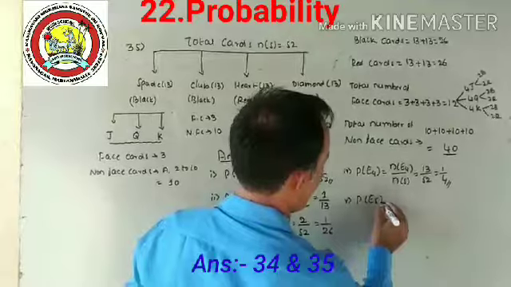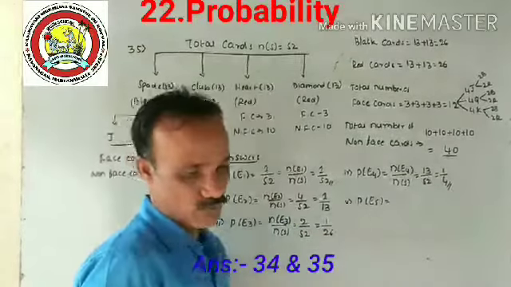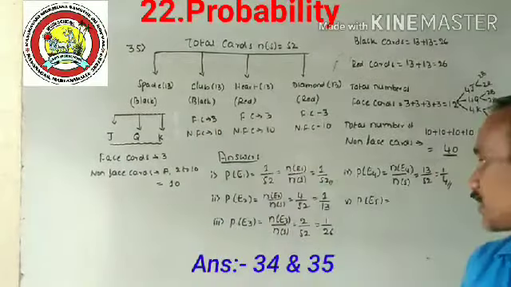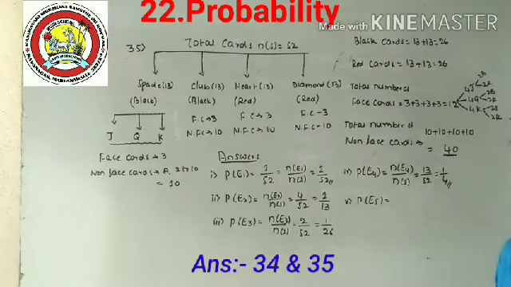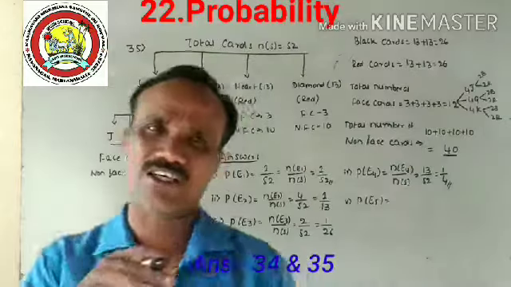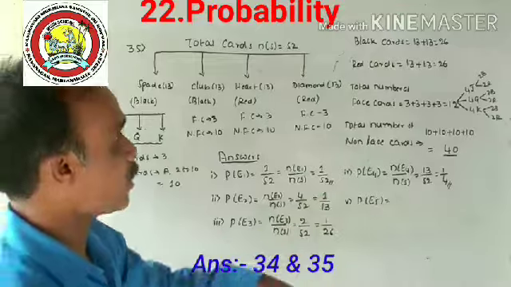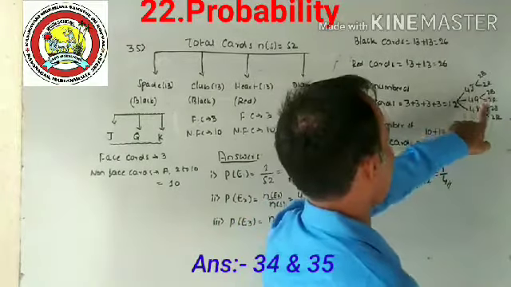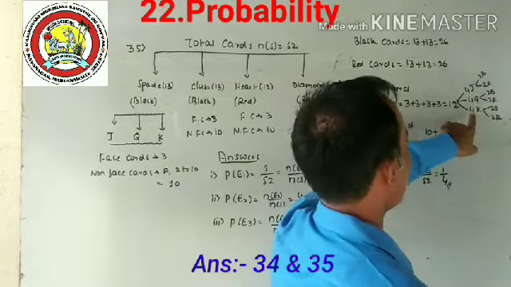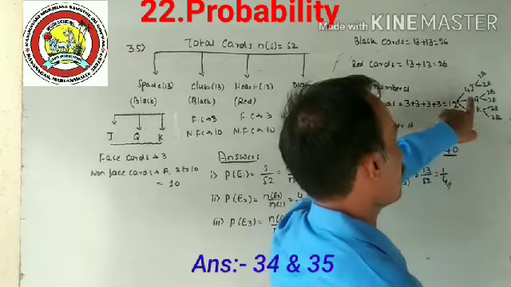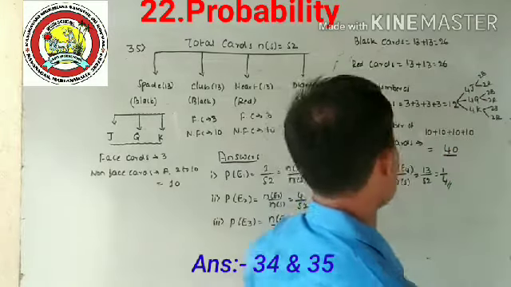So probability of event 5. Let E5 be the event that the card is a king or queen. A king or queen means you consider both black and red: 4 kings and 4 queens, so 8 cards.